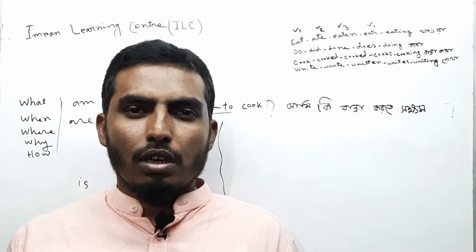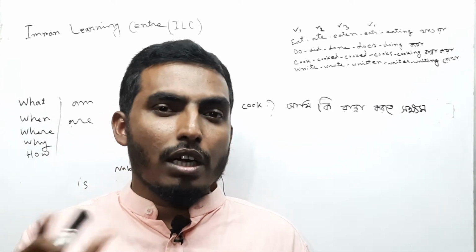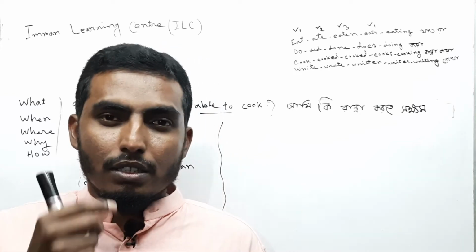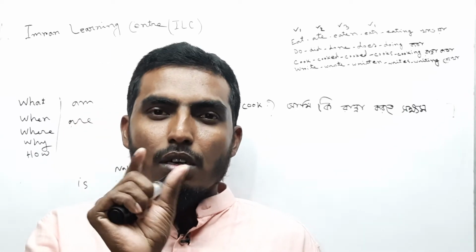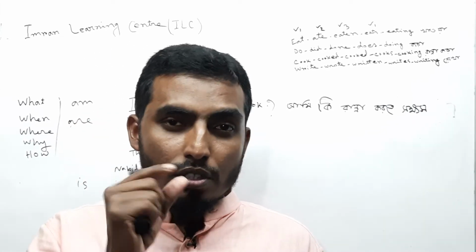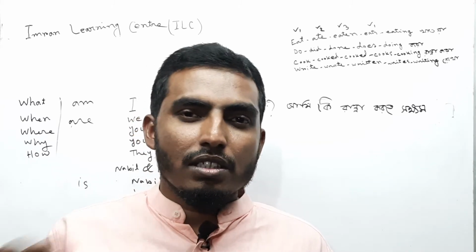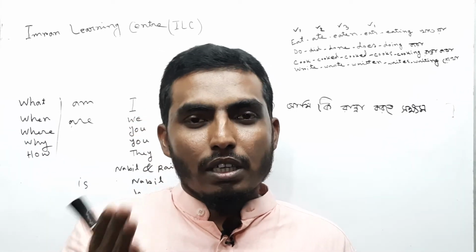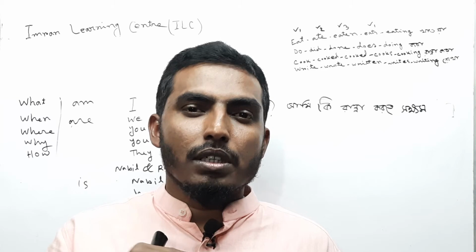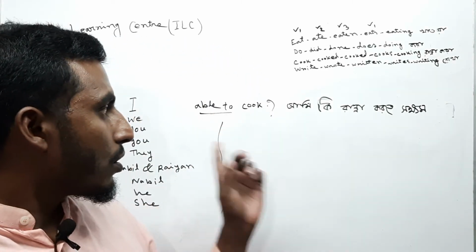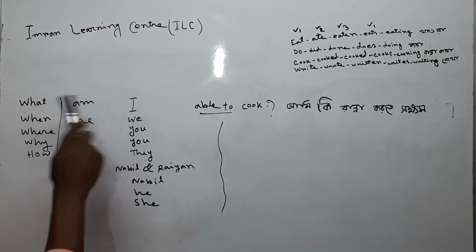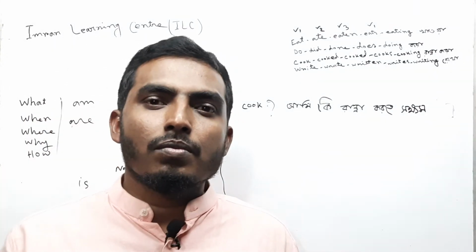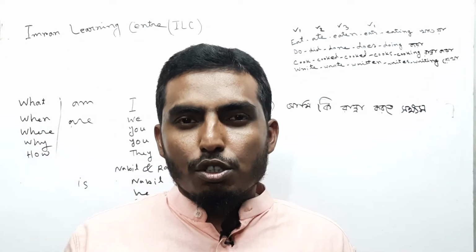Am I able to cook, আমি কি রান্না করতে সক্ষম? Are we able to cook, আমরা কি রান্না করতে সক্ষম? You have to practice, you have to pronounce this contraction again and again, then it will be much easier to deliver, and you can say it swiftly, rapidly, quickly. So listen to me how I am saying it: am I able to cook, আমি কি রান্না করতে সক্ষম?